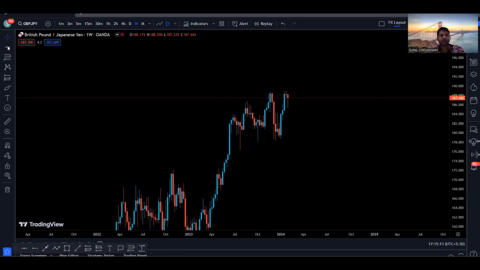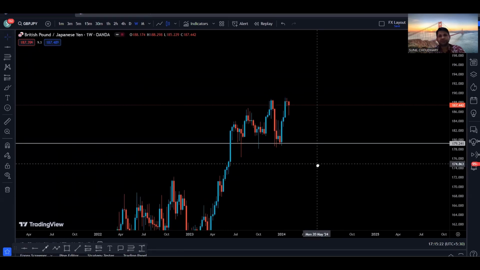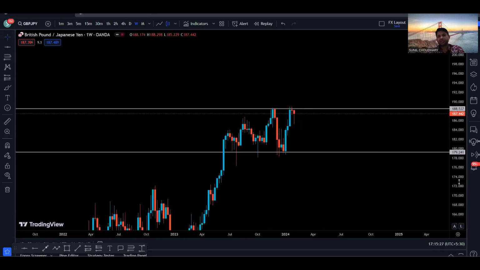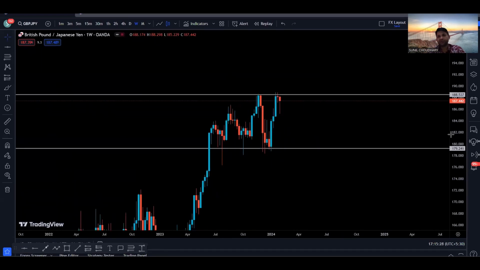Also, now let's try to mark our support and resistance. We have this support, and we have this resistance. We can see that the last weekly candle closed bearish at this resistance, but it closed with a rejection. So the price can still go down. If we get a strong bearish candle close at this resistance, there is a higher probability for the price to go to the next support. Also, we have a clean range here.